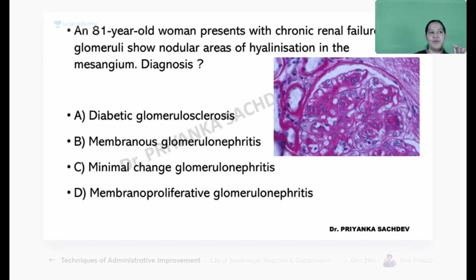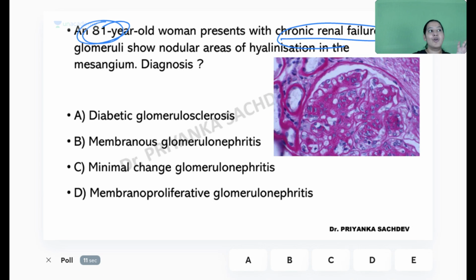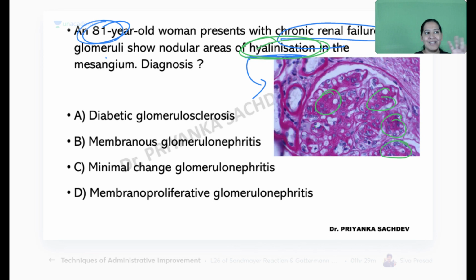This is the next question in front of you. Look at the image and mark the answer. 81-year-old male with chronic renal failure. The glomerulus is showing hyalinization. Diagram is given to you. Tell me the answer. That is the clue in the question. And you can see the hyalinization here also, here also, here also. So you are seeing multiple portions where there is hyalinization.